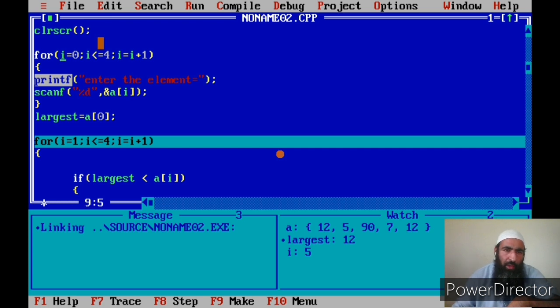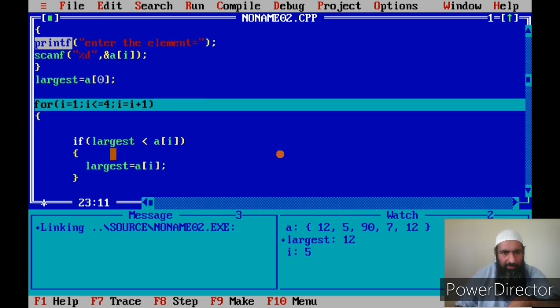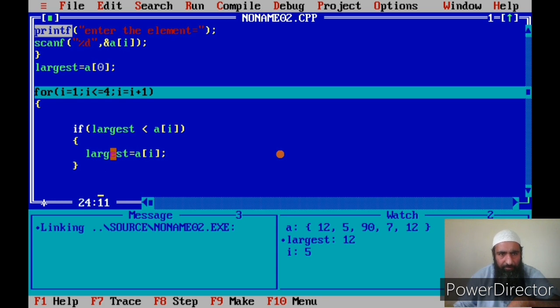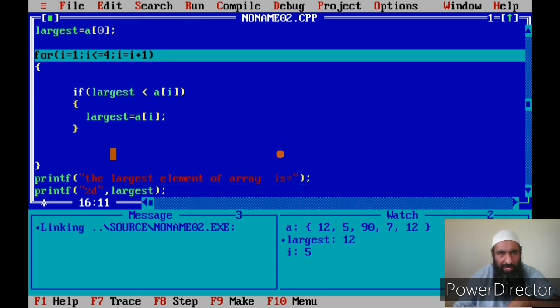Now for the first loop, I was saying that we varied I from 0 to 4. The moment that I became 5, the control was transferred out of the loop. This is so far as the first loop is concerned. This value of 5 is because of that. Okay. Now you can again understand what we mean by initialization. Now I am giving the initial value of this for loop for I as 1.